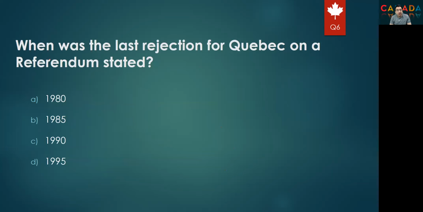Next question: when was the last rejection for Quebec on a referendum? Quebec has had two referendums to become a standalone country and leave Canada, and both were refused by the Quebecers. The last one was done in 1995. The options are 1980, 1985, 1990, or 1995, and the right answer is 1995.